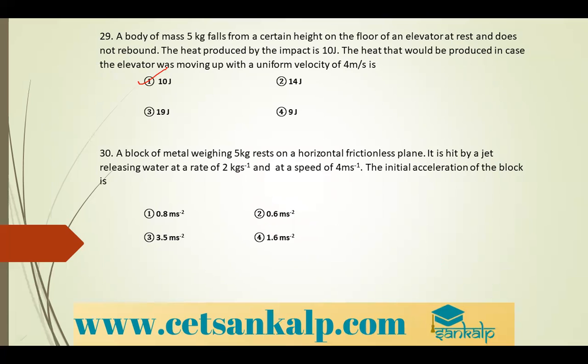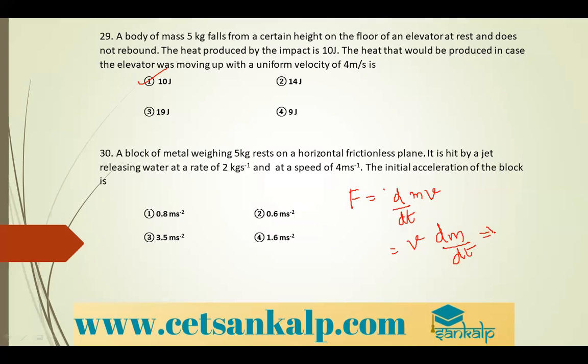A block of metal weighing 5 kg rests on a horizontal frictionless plane. It is hit by a jet releasing water at a rate of 2 kg per second. Okay, so you can write F is equal to d by dt of mv, so v dm by dt.